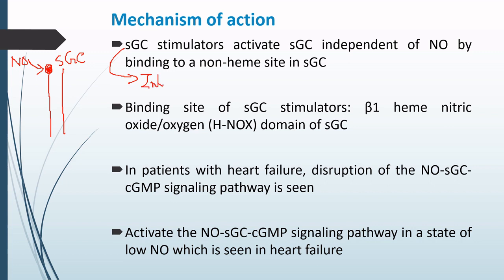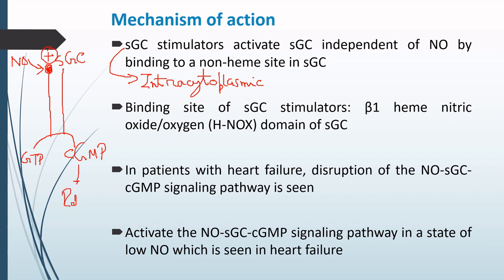Because this is an intracytoplasmic enzyme. The entire enzyme is present within the cytoplasm only. So once this enzyme is being activated by the nitric oxide, it is converting the GTP into cyclic GMP